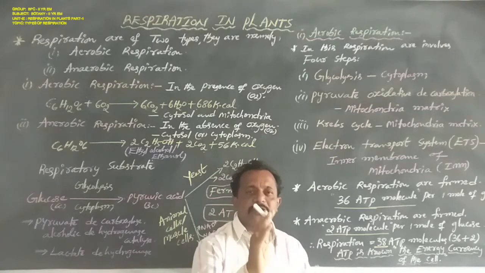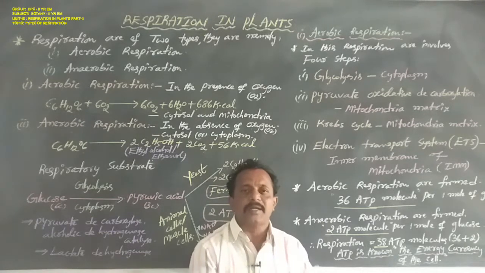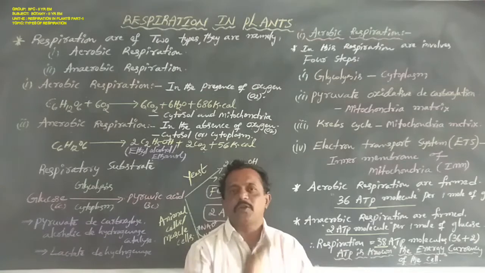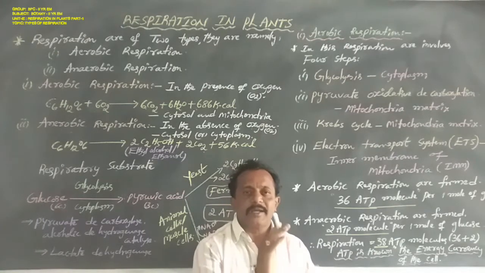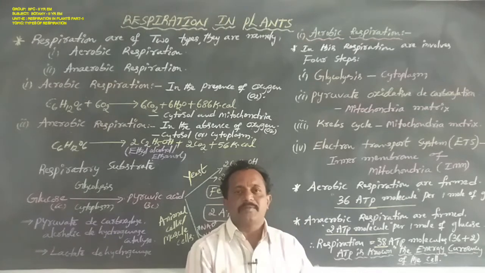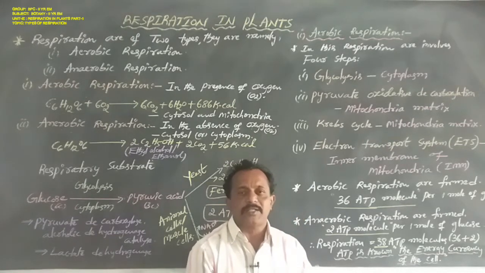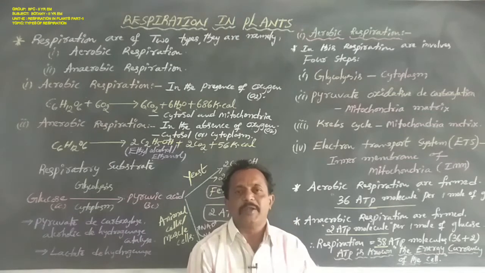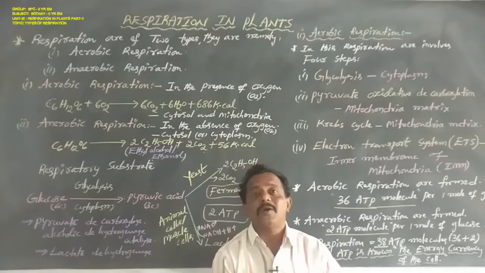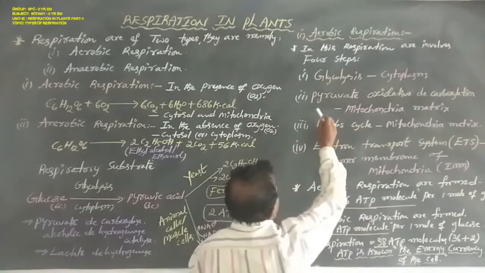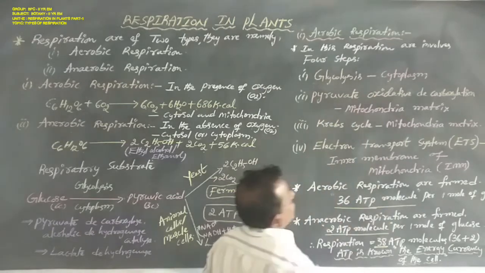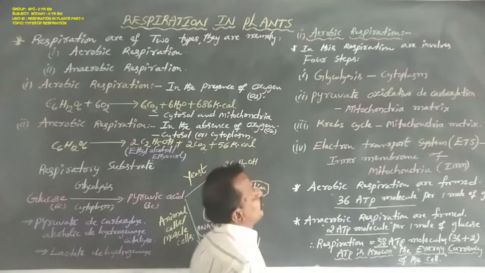In anaerobic respiration, both steps, glycolysis and fermentation, take place in the cytosol or cytoplasm of the cell. But in aerobic respiration, glycolysis alone takes place in the cytosol or cytoplasm. The remaining three take place in the mitochondria, the organelle of the cell. So dear students, glycolysis takes place in cytosol or cytoplasm.